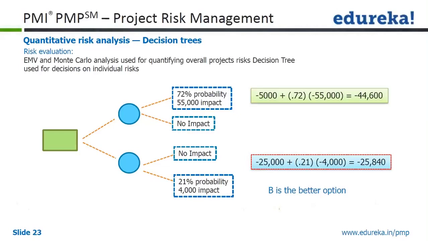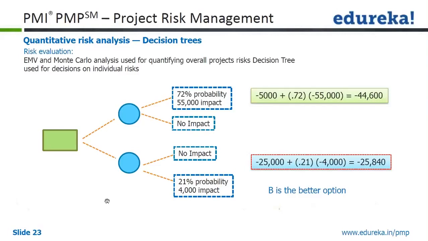So this is the example of a decision tree. Risk evaluation can be done using it. EMV and Monte Carlo analysis are used for quantifying overall project risk, while a decision tree is used for decision on individual risk.